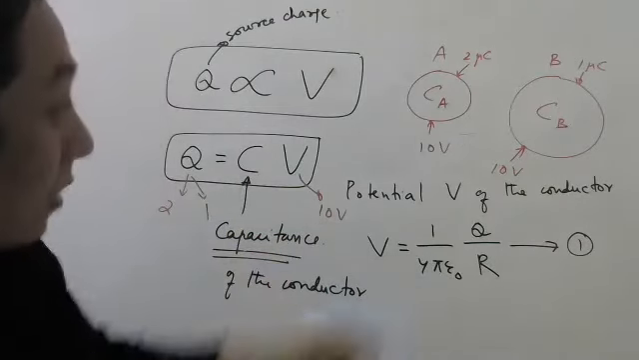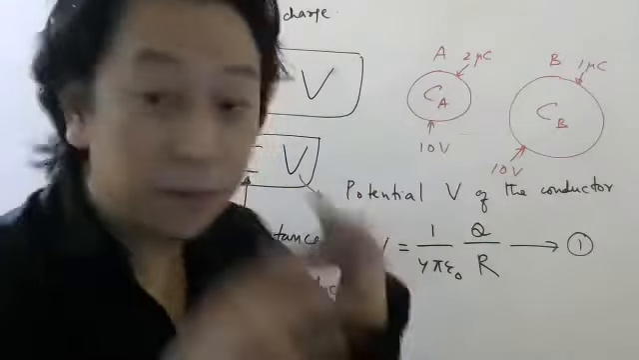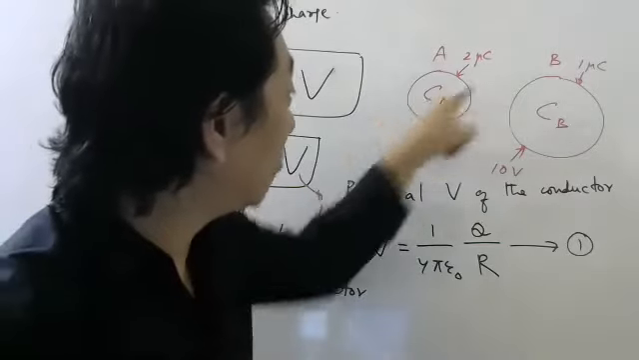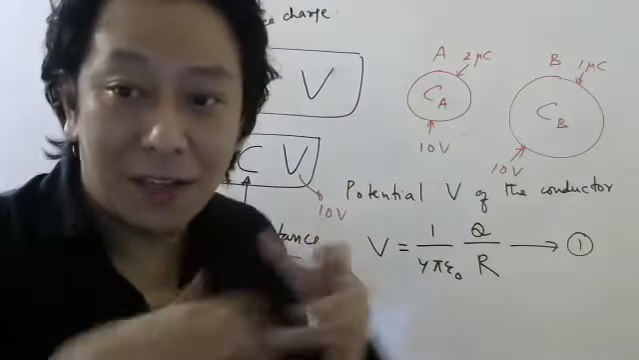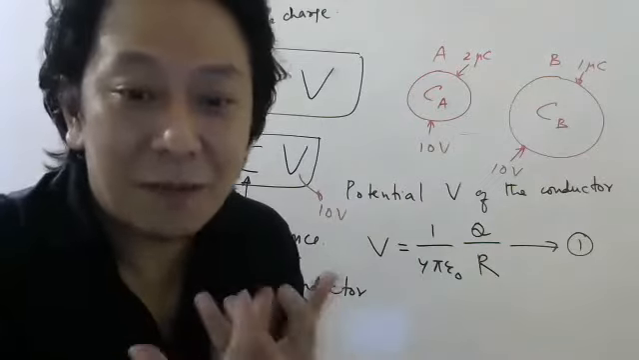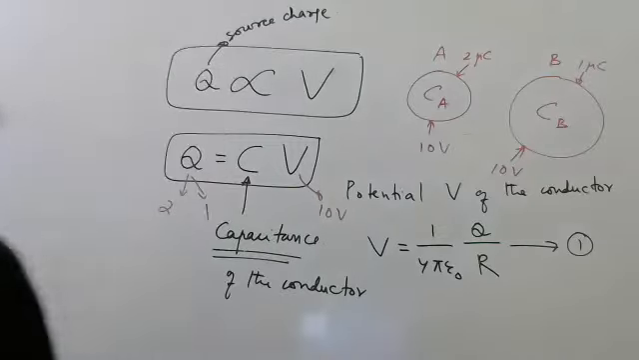That means if you give the same potential, then the charge will be more on that body which has more capacitance. Understood? So more capacitance means what? More capacitance means more charge it can store. And that's why it is called capacitance.